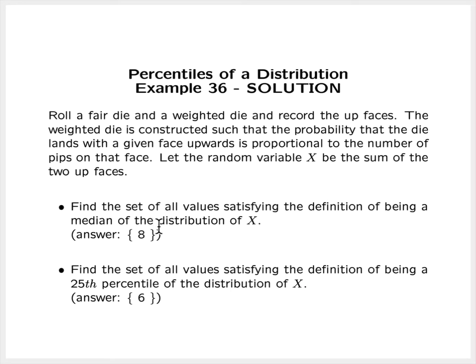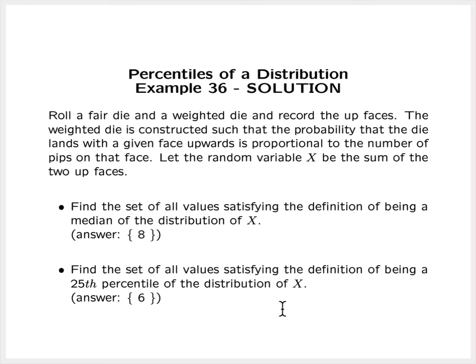Again, to wrap this up and summarize: to find the set of all values satisfying the definition of being a median of this distribution, there's only one value. The median in this case is unique, and its value is 8. For the second point, find the set of all values satisfying the definition of being a 25th percentile. There's only one 25th percentile, and that value is 6.